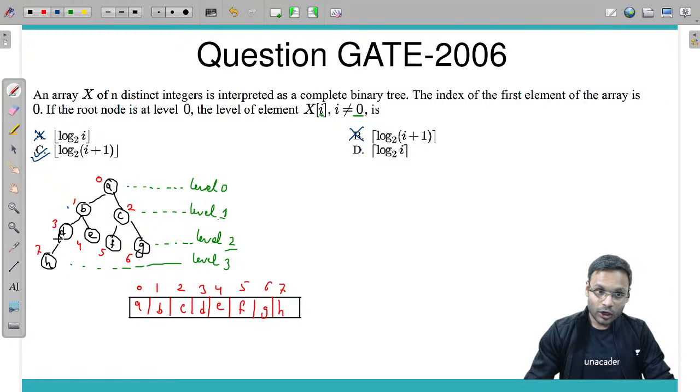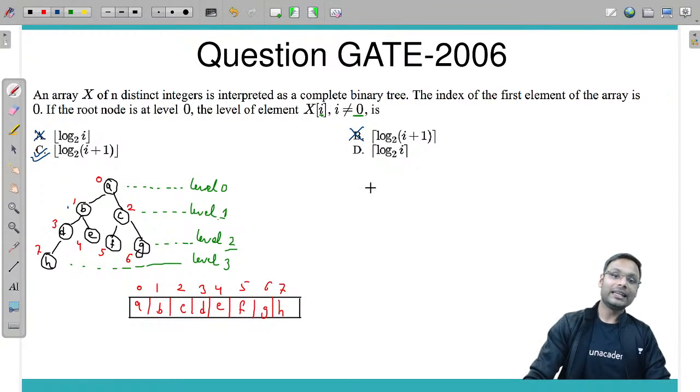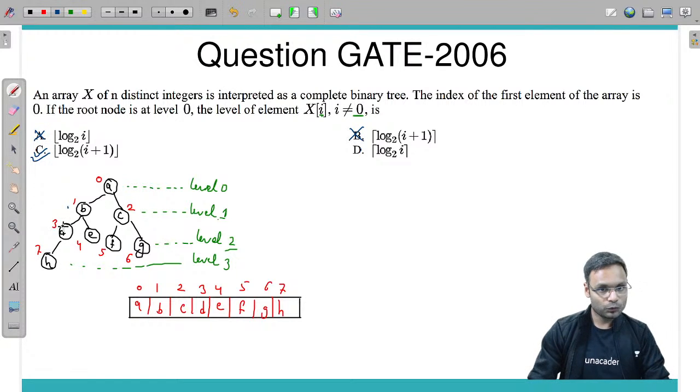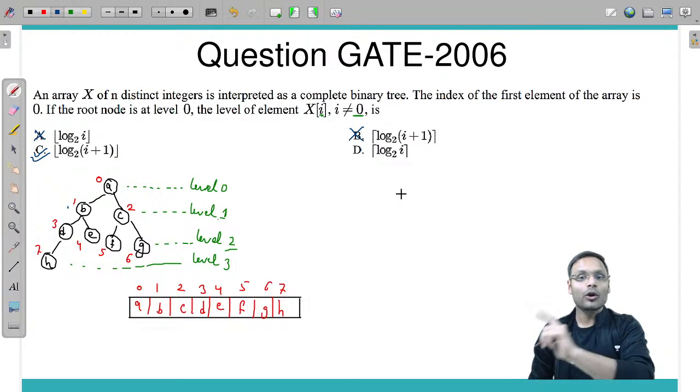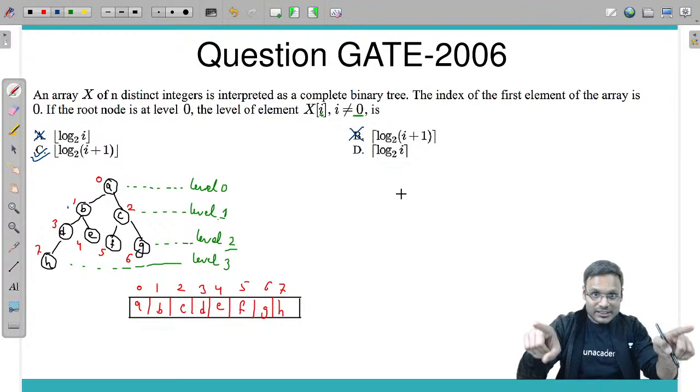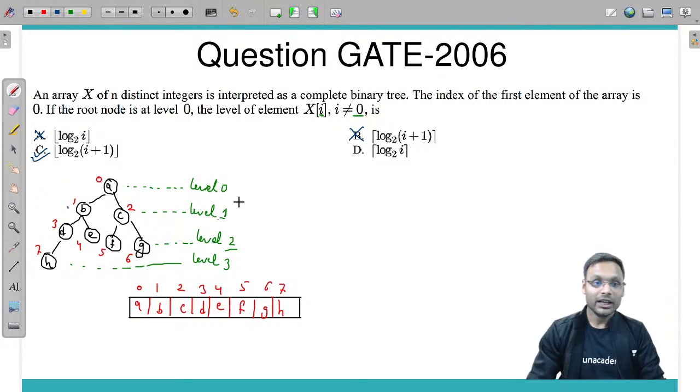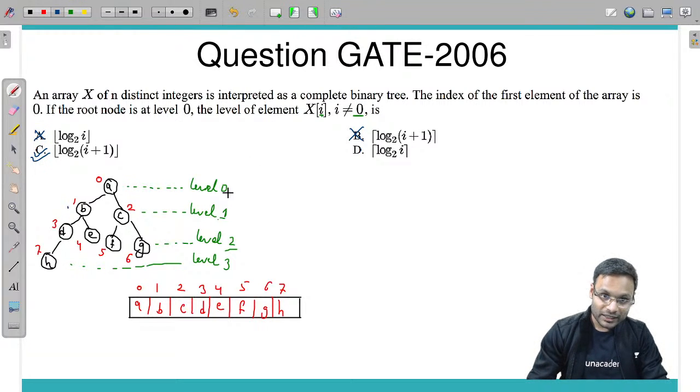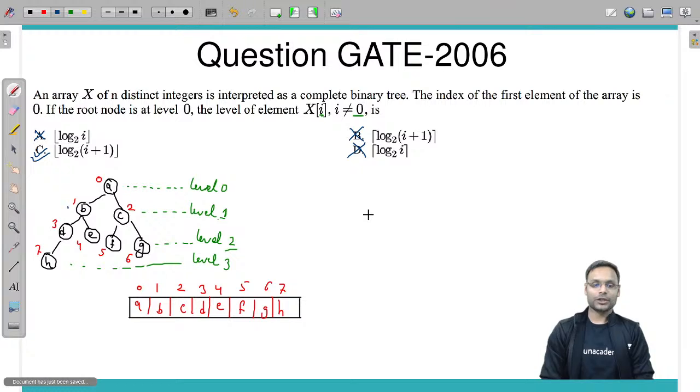Let's check. Log of 3 is 1 point something, ceil 2. Fine, no problem. Log of 4, fine. Log of 5 will give you 2 point something and its ceil value will give you 3. Means for this particular level it will not give you the correct answer. So option D gone wrong.